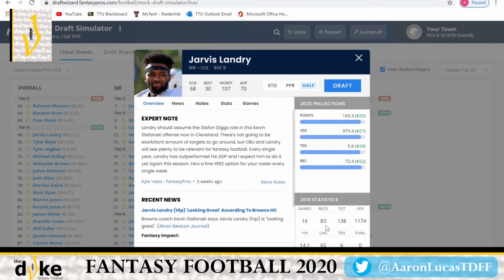We're looking at A.J. Brown last year. He had 52 receptions compared to Jarvis Landry's 83 in a half PPR league. I believe A.J. Brown had 8 touchdowns compared to Jarvis Landry's 6, but their yardage was about the same. There's more receptions, so even if A.J. Brown comes back and still gets 8 or 10 touchdowns, the receptions in a half PPR are going to even that out. And you're getting the same player in Jarvis Landry as you are A.J. Brown, 2 rounds later.